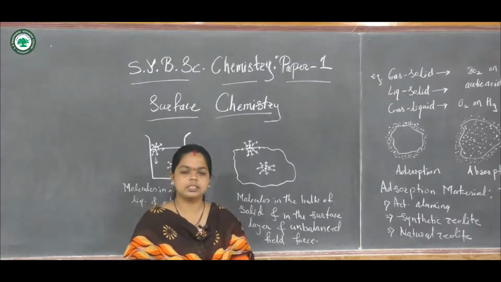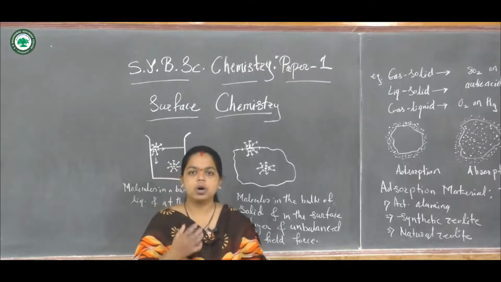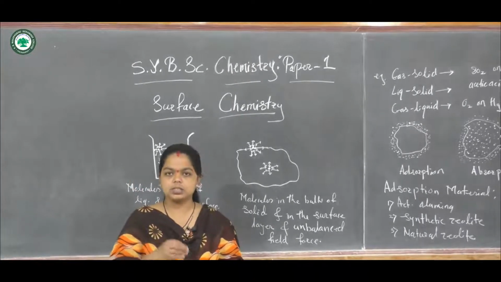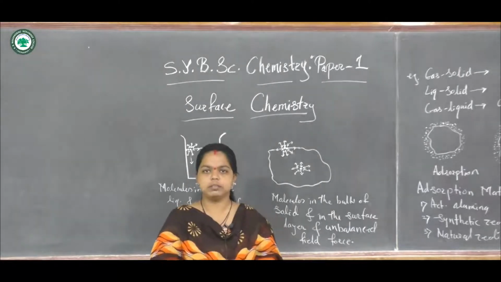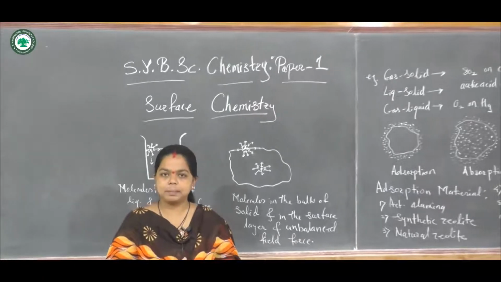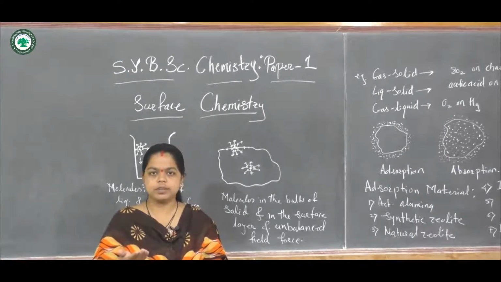But when we consider the molecules which are present on the surface of the solid or on the surface of the liquid, in that case it is observed that the forces are not equal, because when molecules are present on the surface, what happens?